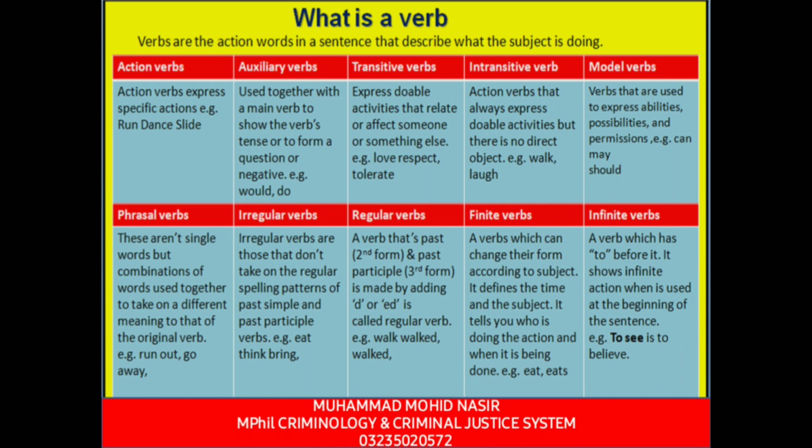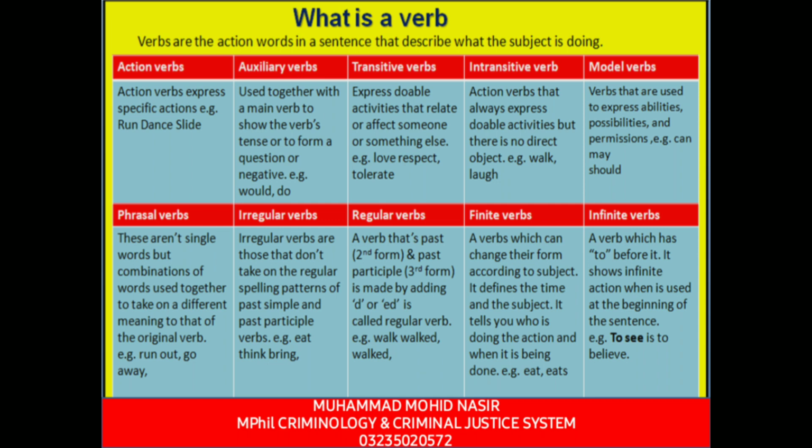Transitive verbs express doable activities. Intransitive verbs are action verbs that always express doable activities but there is no direct object. For example, walk and laugh. And modal verbs are used to express abilities, possibilities, and permission. For example, can, may, should. And phrasal verbs are not single words but combinations of words used together to take on a different meaning to that of the original verb. For example, run out and go away.